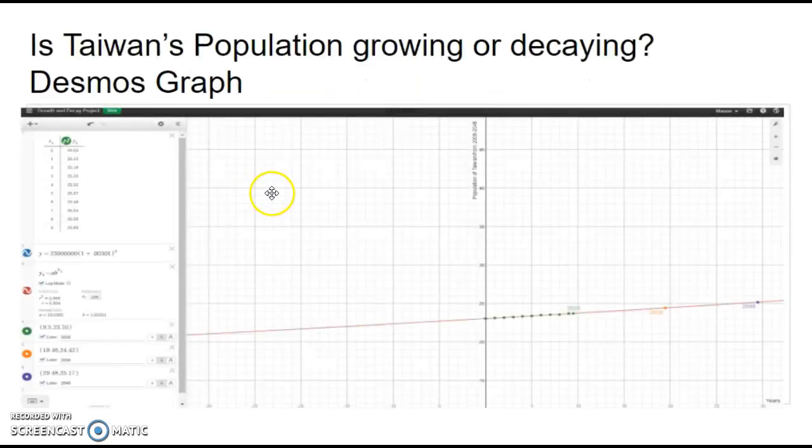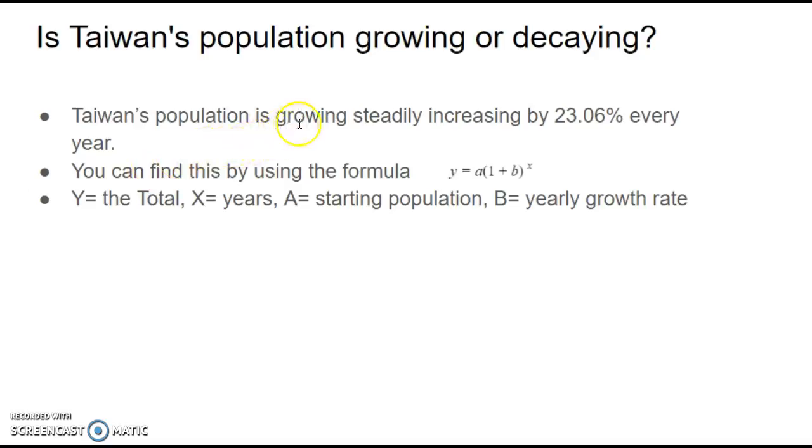From this Desmos graph, we can tell that the population of Taiwan is growing because of the line of best fit. Taiwan's population, from the graph above, we can tell is increasing by 23.06% every year. You can find this by using the formula y equals a(1 plus b) to the x power. Y is the total amount of years, x is years, a is the starting population, b is